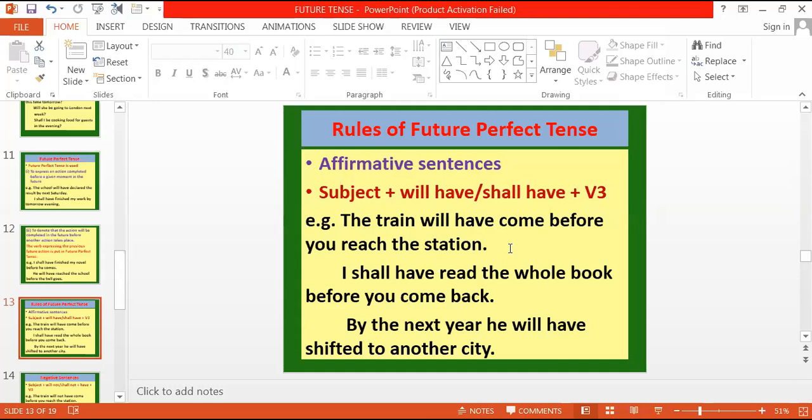I shall have read the whole book before you come back. तुम्हारे वापस आने से पहले मैं पूरी बुक पढ़ चुका होऊंगा. दो actions हैं. We are talking about two actions. So one action finishes before the another action takes place. तो जो action which is finished उसको हम future perfect tense में describe करते हैं. And then another action is expressed in simple present tense.